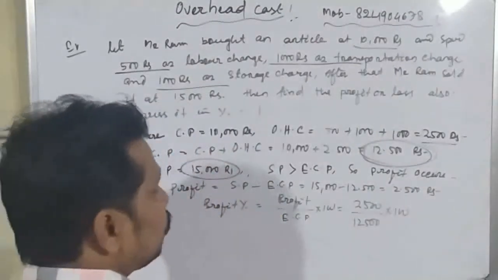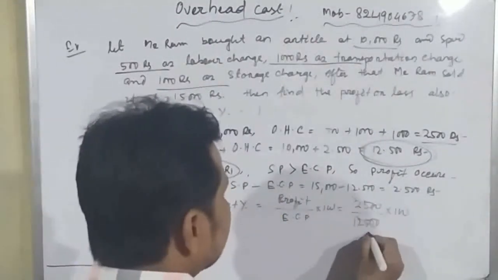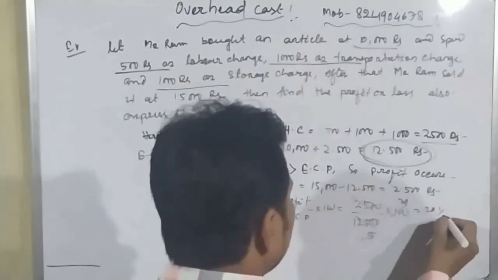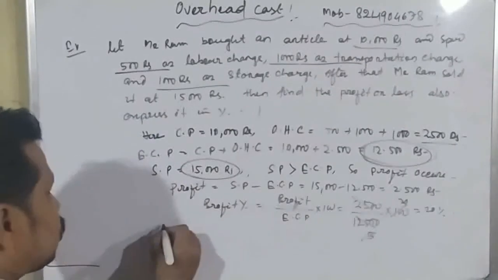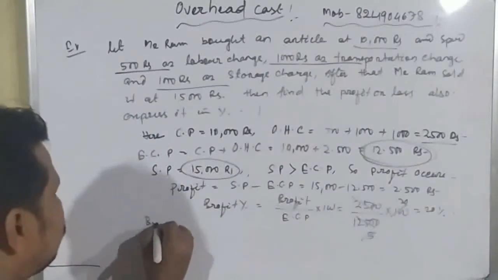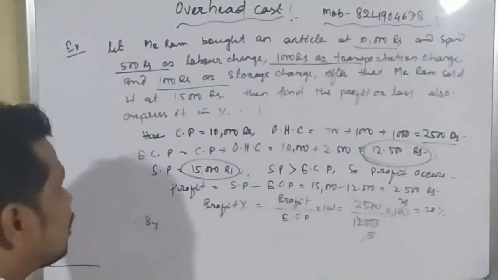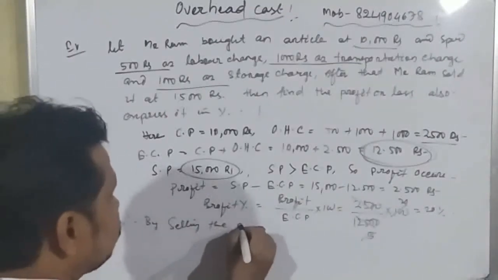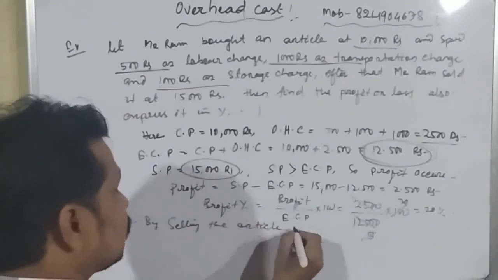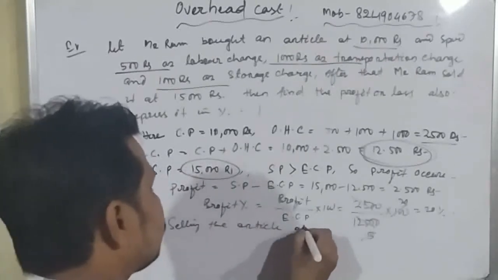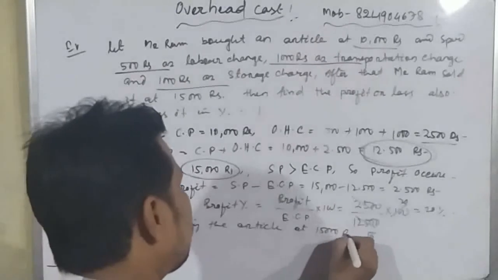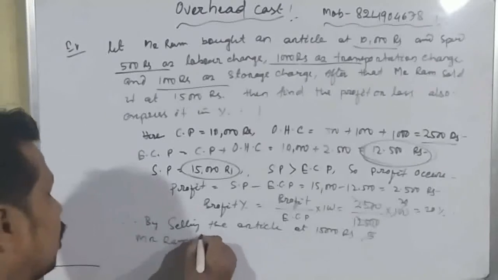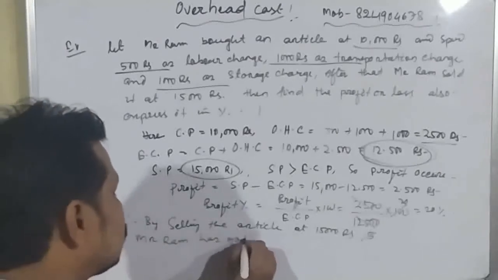Okay, student. So here you can cancel it. It is divided by 5 and this is 20. So the result is equal to 20%. Okay, student. So we can write the last final statement: by selling the article at 15,000 rupees, Mr. Ram has got how much profit?